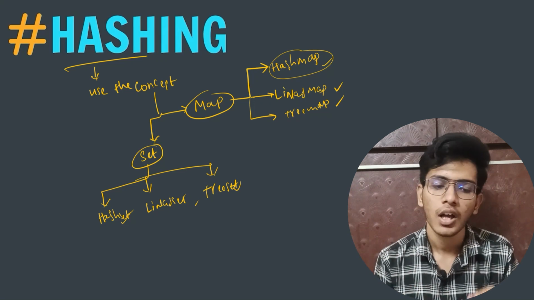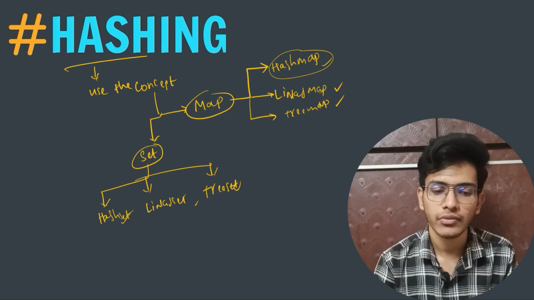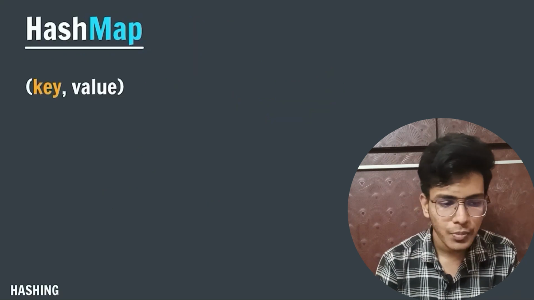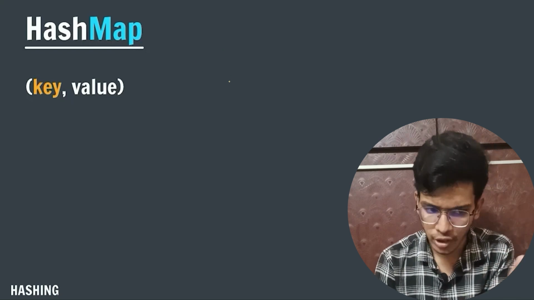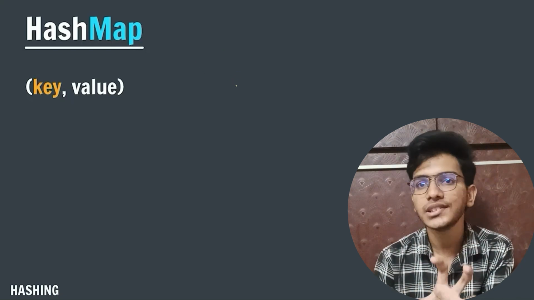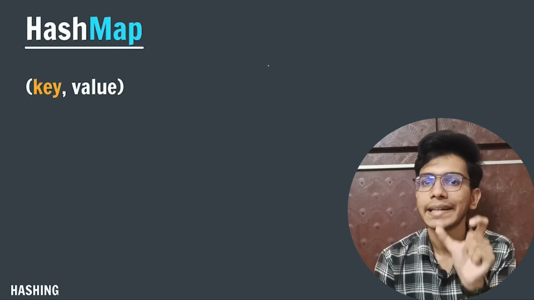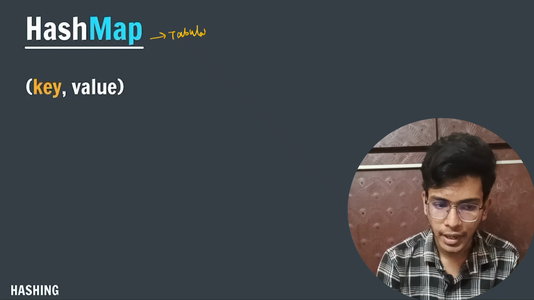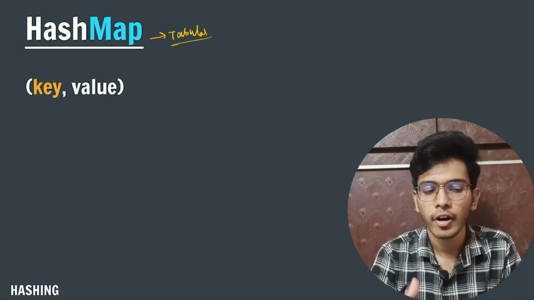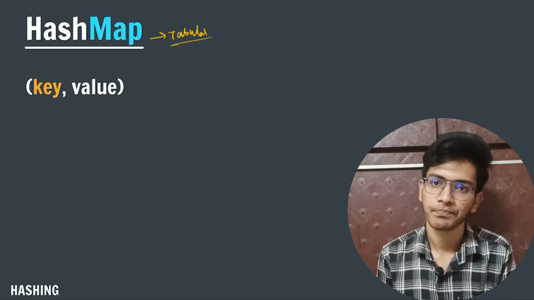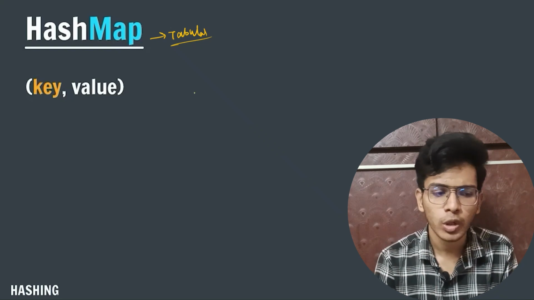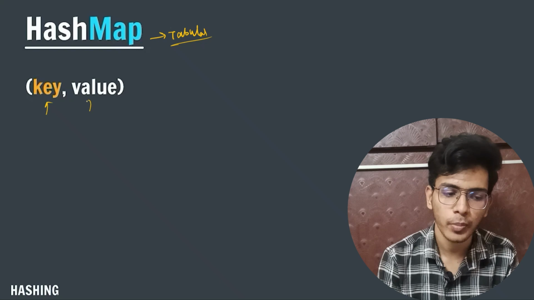Now let us talk about our first data structure, which is hash map. A hash map is one of the data structures which is used to store data in tabular format. To store data in table format, we use hash map, and whatever data we are storing is in the form of key value pairs.